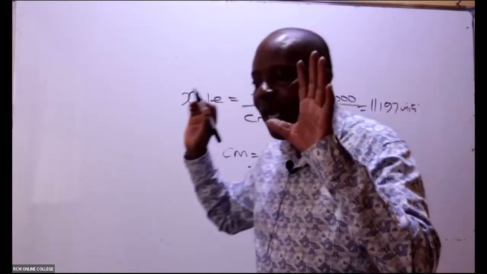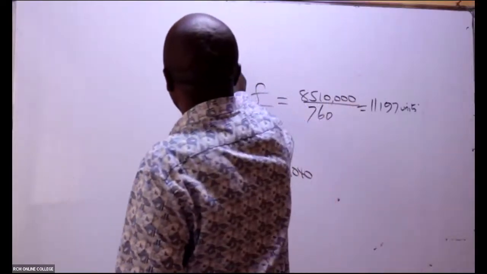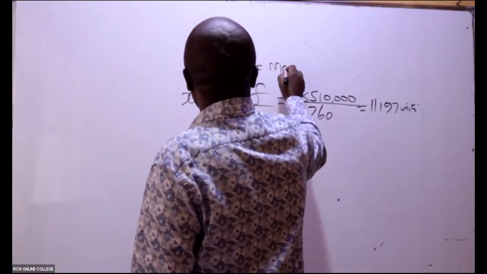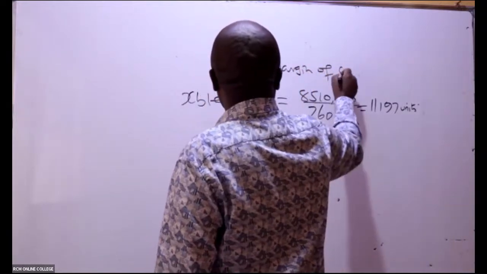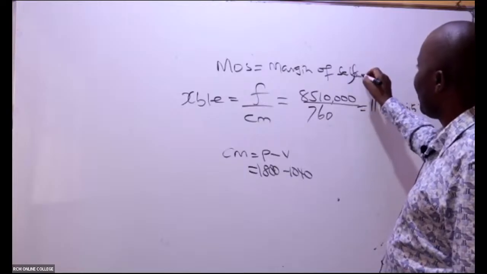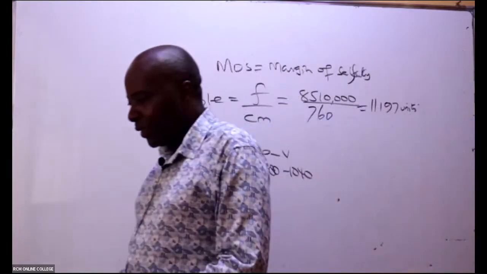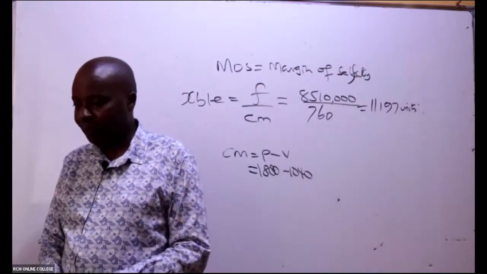Then could you kindly write for me the formula of MOS, margin of safety. Is there somebody who can write for me the formula there?